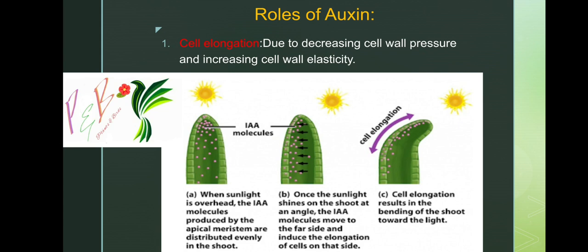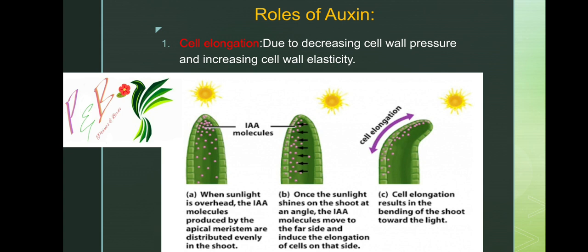When sunlight is overhead, the IAA molecules produced by the apical meristems are distributed evenly in the shoot. Once the sunlight shines on the shoot at an angle, the IAA molecule moves towards the far side and induces elongation of the cells on that side. Cell elongation results in the bending of the shoot towards the left. When bending occurs, there is a stretching of the cell wall, which leads to cell elongation.